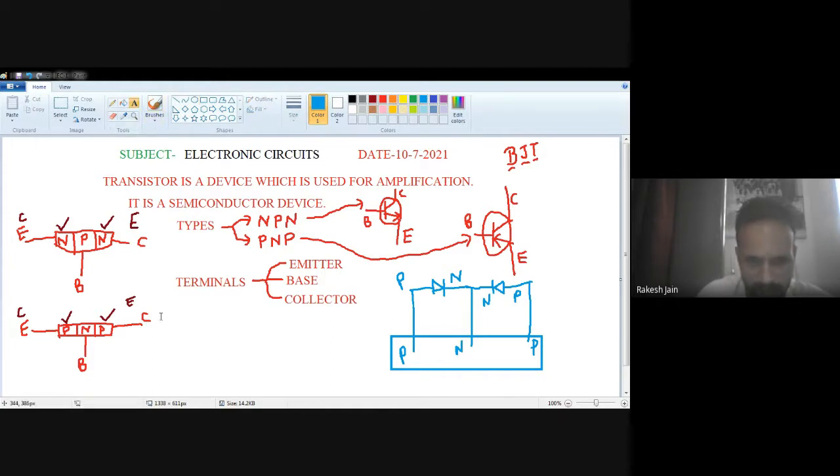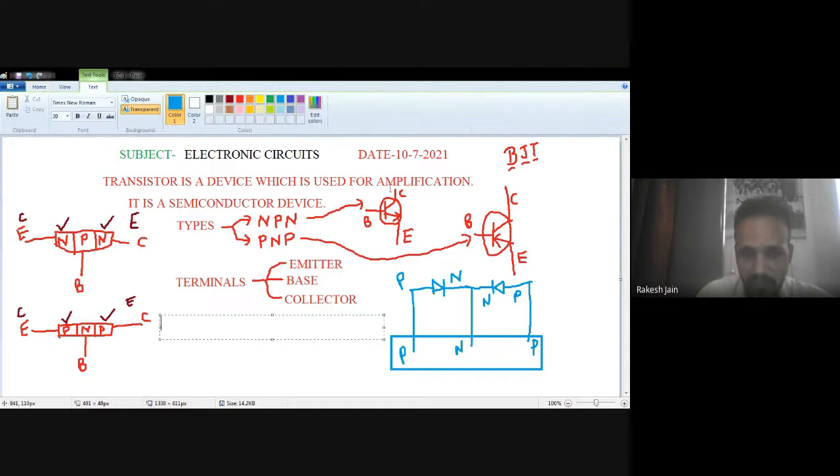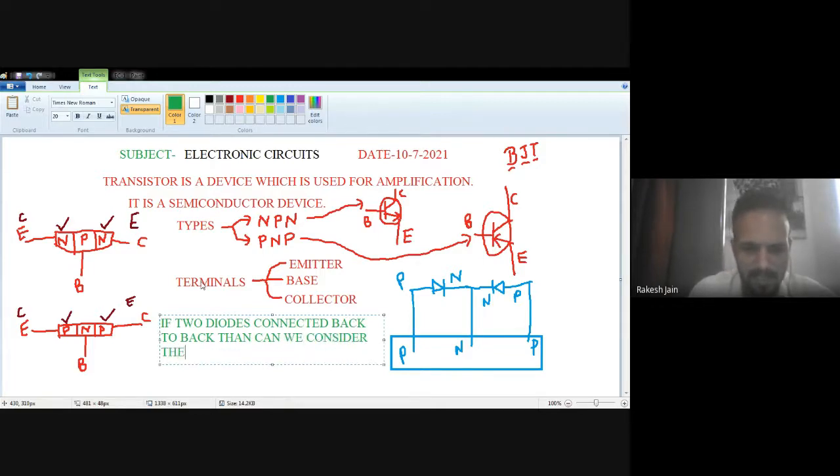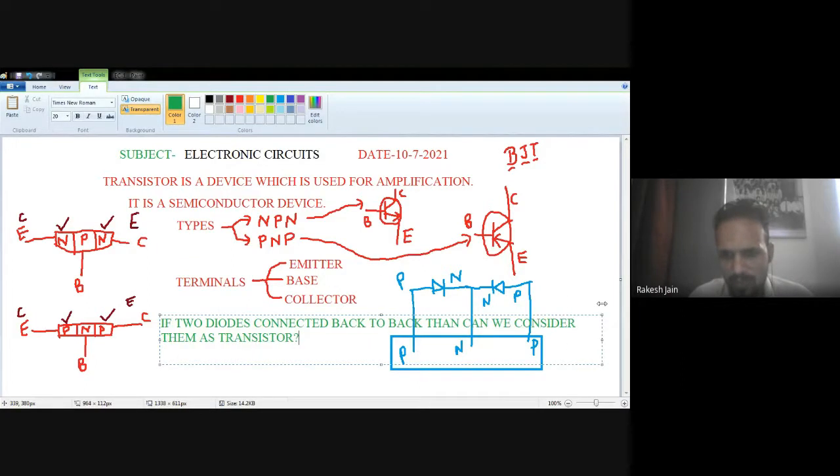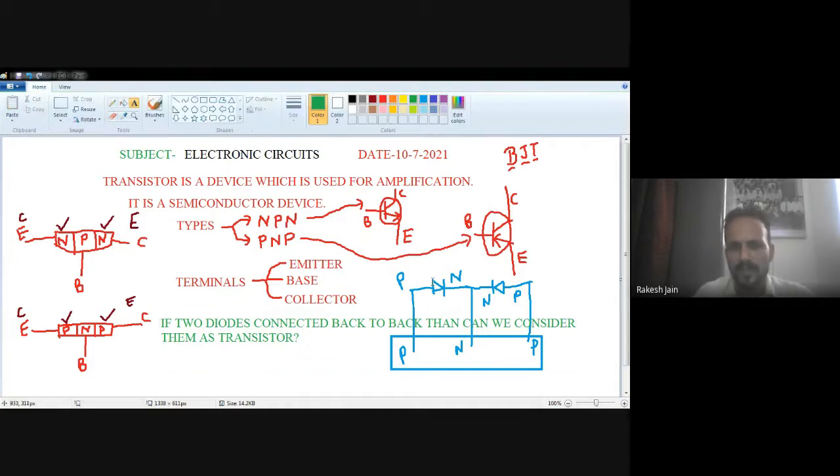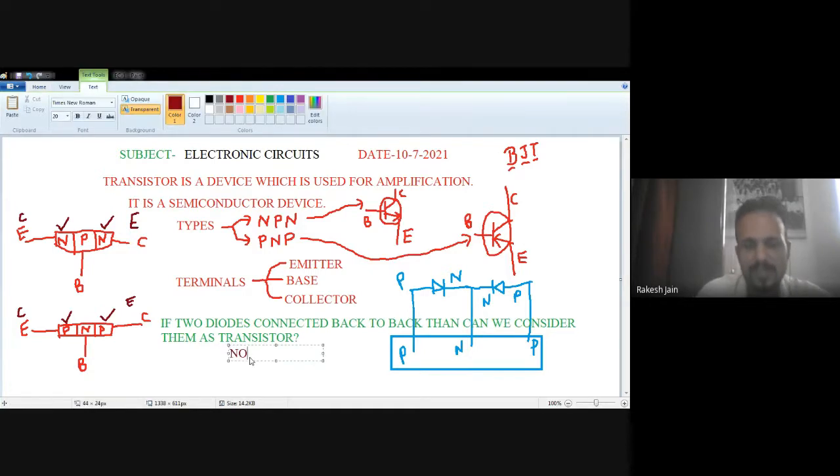The correct answer should be, what is the question? It is a very important and very frequently asked question related to this topic. If two diodes are connected back to back, then can we consider them as a transistor? The answer for this question is no.